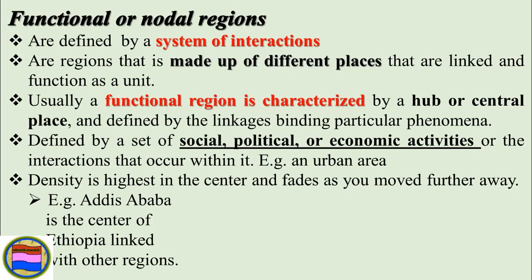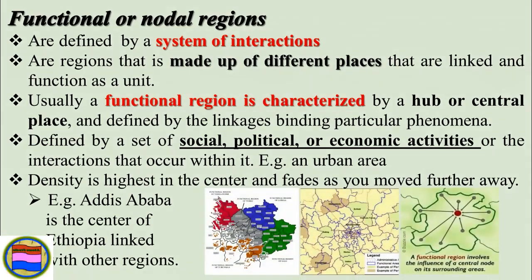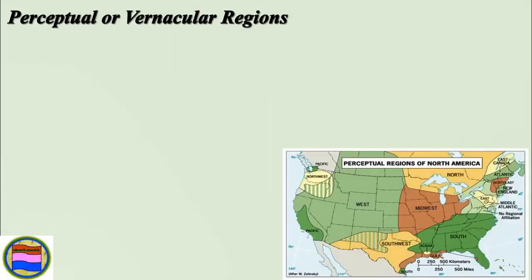For example, Addis Ababa is the center of Ethiopia, linked with other regions. You see, Addis Ababa is a functional or nodal region. Why? Because social, political, and economic activities or interactions take place in Addis Ababa, and there are interactions from the north and south or east-west direction. So such a type of region is known as a functional or nodal region.